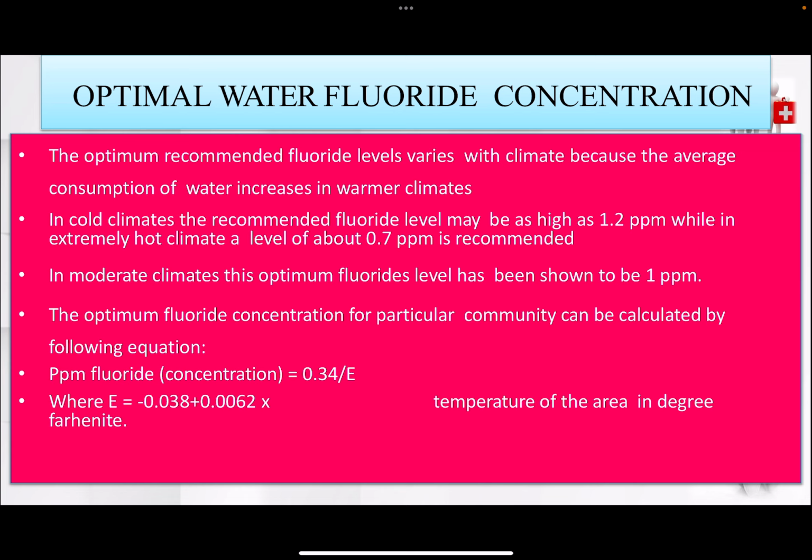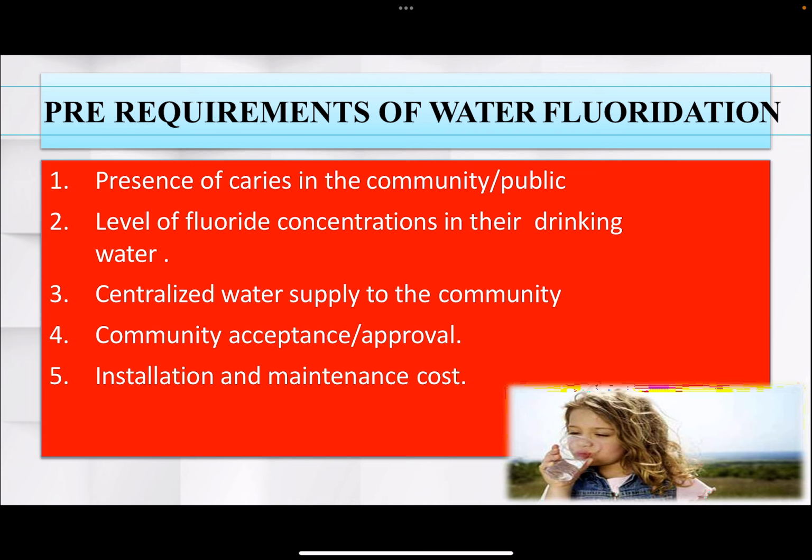Again, the optimum water fluoride concentration includes optimum levels calculated according to climate: as high as 1.2 ppm and as low as 0.7 ppm.